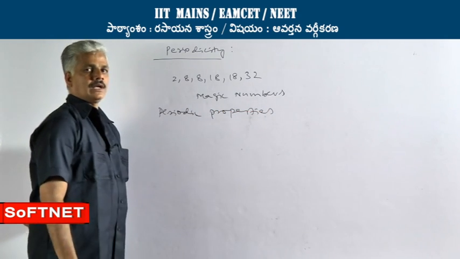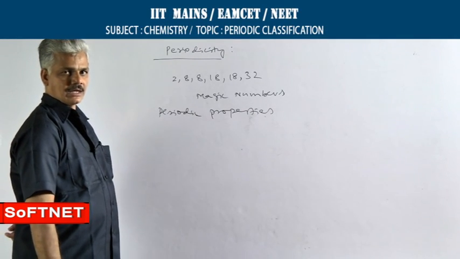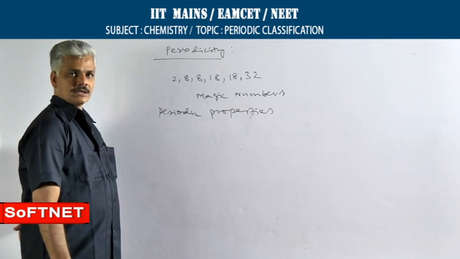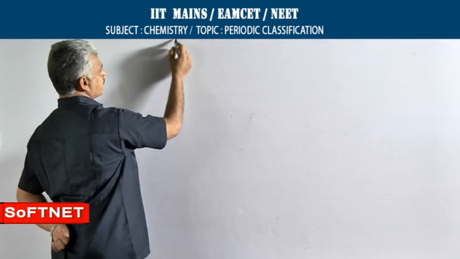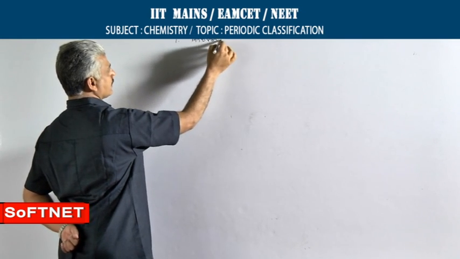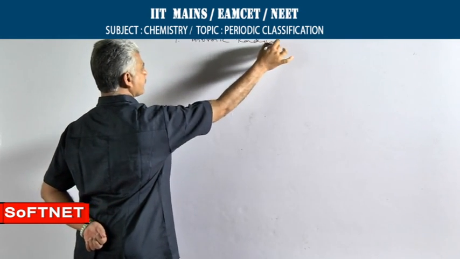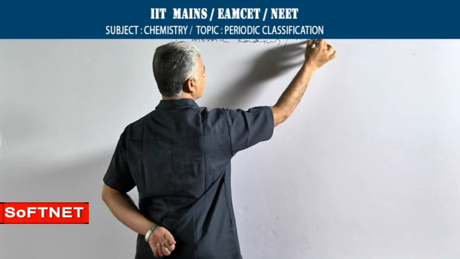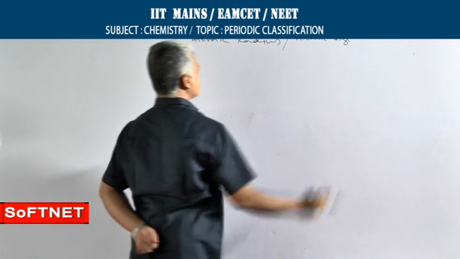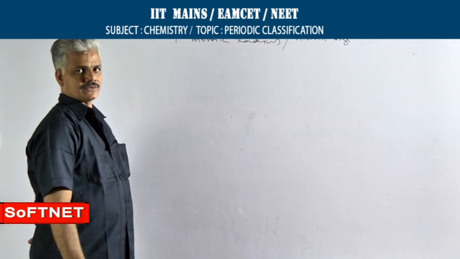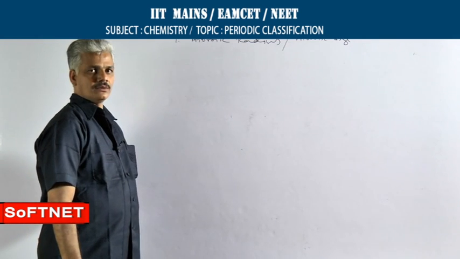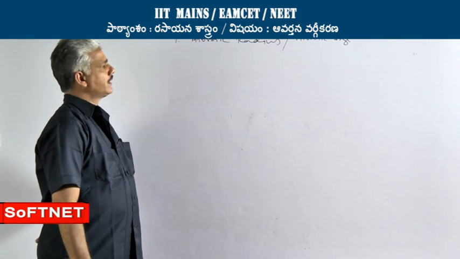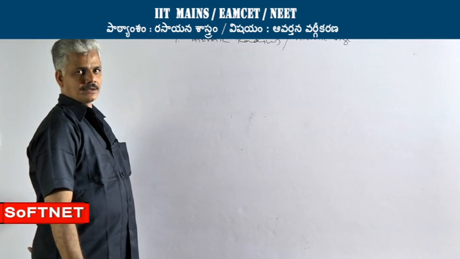A total of 9 such properties have been identified, which get repeated at these regular intervals. First one is atomic radius. From atomic radius, we can calculate atomic size also, because atoms are supposed to be spherical in shape. If you know atomic radius, from that we can calculate atomic volume, which is taken as equal to atomic size.